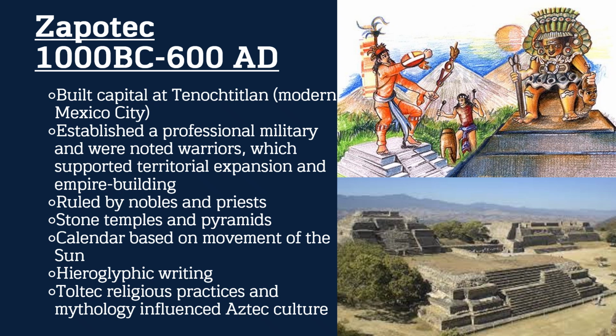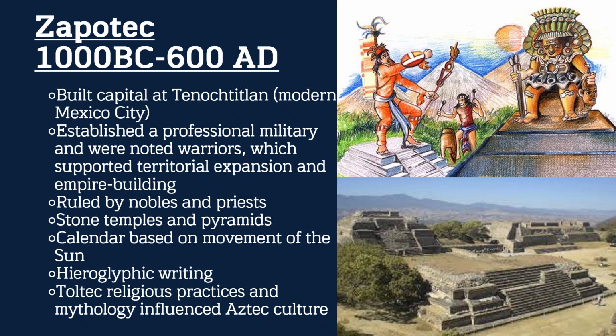They built a massive empire, very similar to the Olmecs. They were ruled by nobles and priests. We see that they also built stone temples and pyramids. However, we do not see them building giant stone heads like the Olmecs had. They created a calendar based on the movement of the sun, and this will, of course, influence the Maya civilization through cultural diffusion.